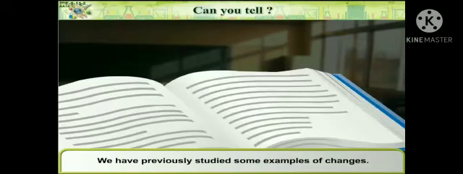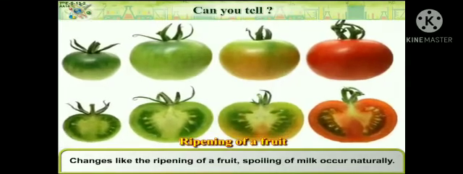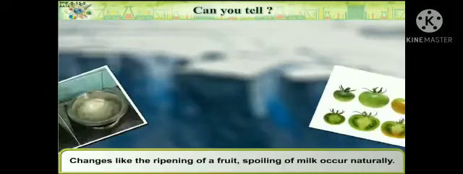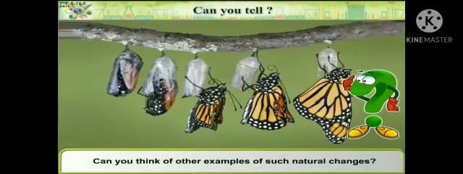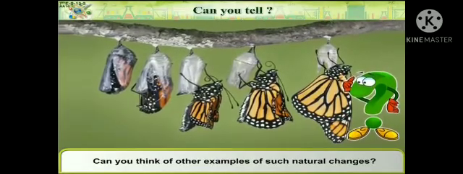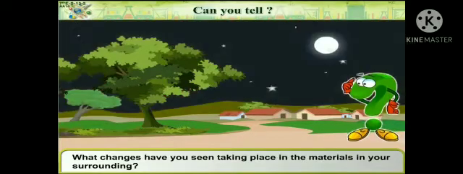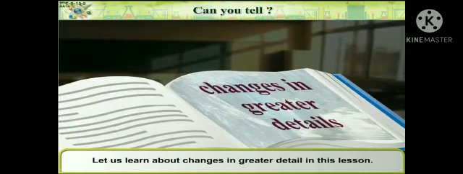We have previously studied some examples of changes. Changes like the ripening of a fruit, spoiling of milk occur naturally. These are called natural changes. Can you think of other examples of such natural changes? What changes have you seen taking place in the materials in your surrounding? Let us learn about changes in greater detail in this lesson.